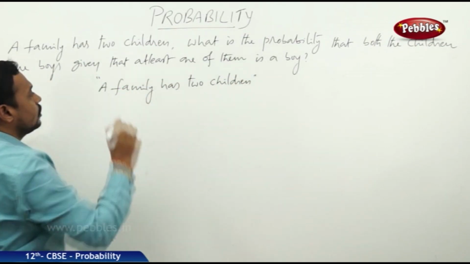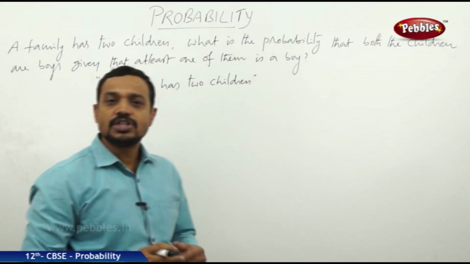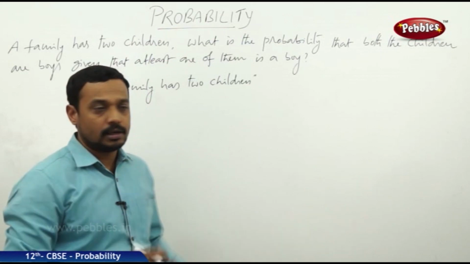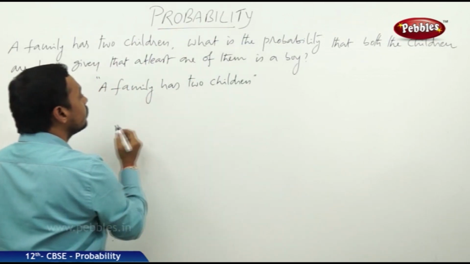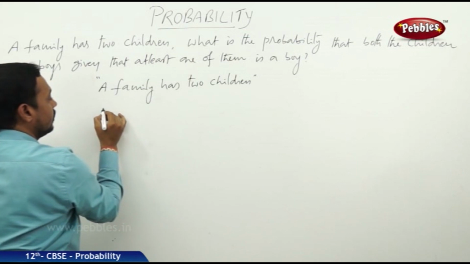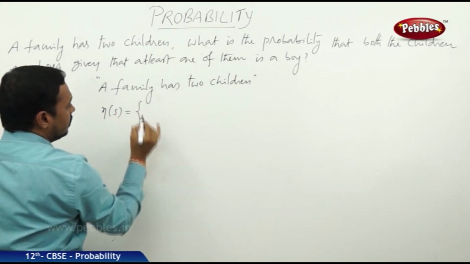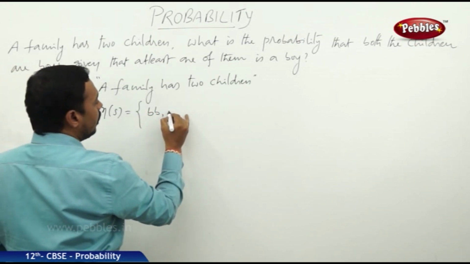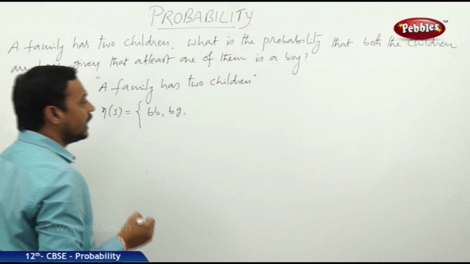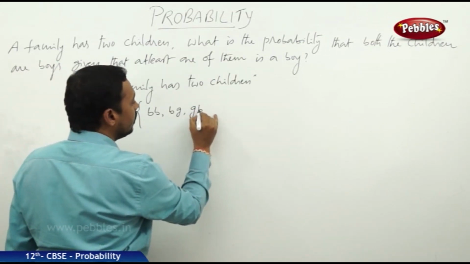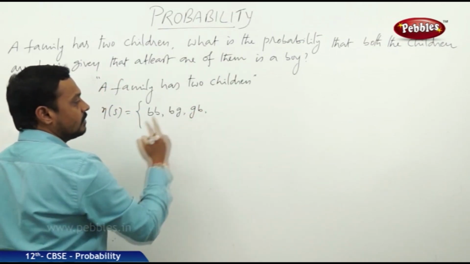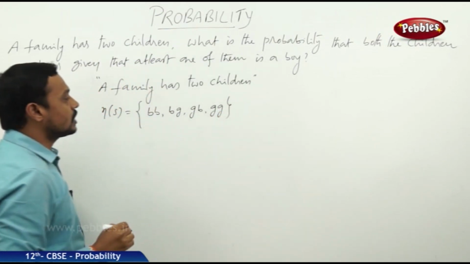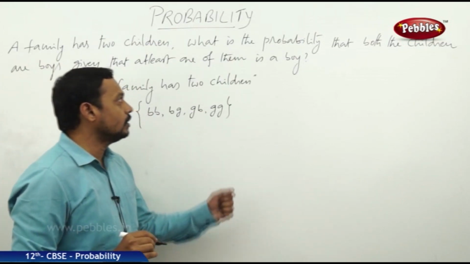Generally the 2 children may be boys or girls, or one boy and one girl. Hence the possible cases are BB, BG, GB, and GG.